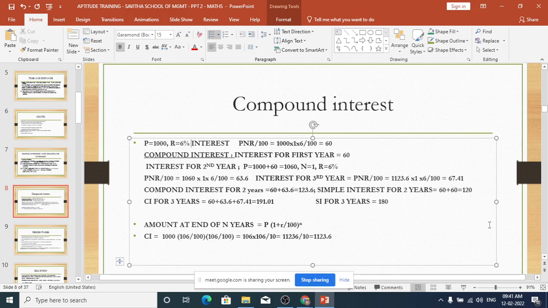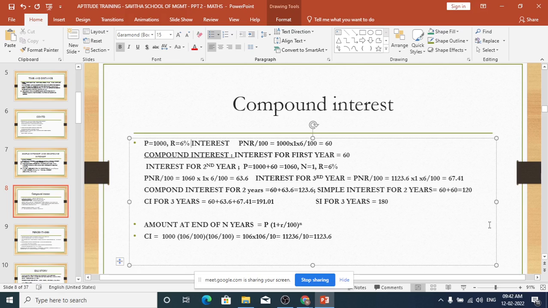The difference between simple interest and compound interest is, suppose you are putting 1,000 rupees in the bank, and every end of the year you go and collect that interest. And then next year again in the second year, you will get the same amount of interest. But in the case of compound interest, you don't collect the interest. You will leave it there, so that they will add that interest into the principal. For the second year, the principal will be slightly higher because it is the original principal plus the first year interest. So like that it will keep on, and that is called compound interest.